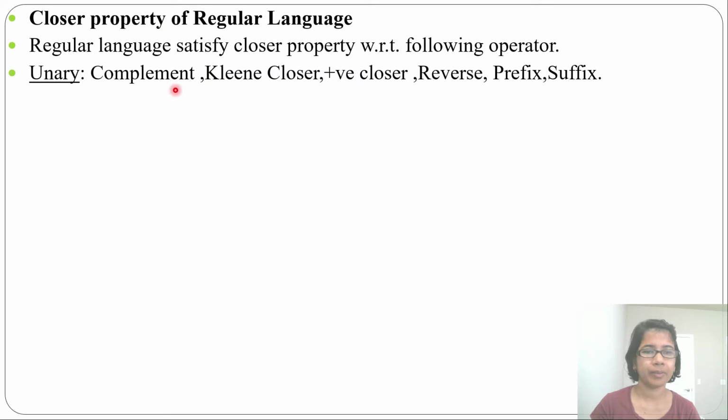First is complement. If one language is regular, then its complement is also regular. How to find the complement? Just change final states to non-final states and non-final states to final states. You will find the complement.